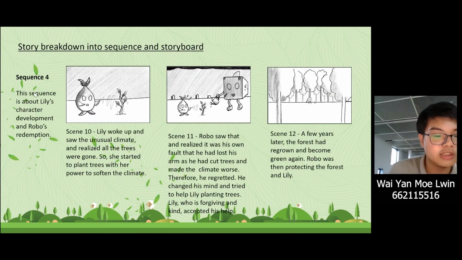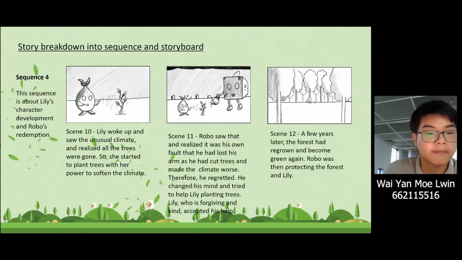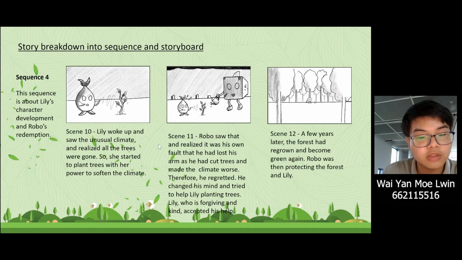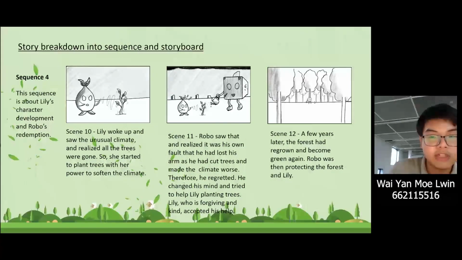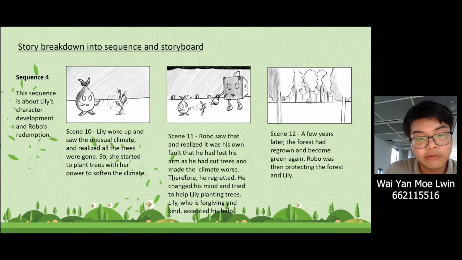Sequence 4 includes scene 10, 11, and 12. It's about Lily's character development and Robo's redemption. In scene 10, Lily woke up and saw what was happening, so she started planting trees. In scene 11, Robo realized he was wrong and regretted, so he changed his mind and helped Lily plant trees, and Lily accepted him. In scene 12, a few years had passed, the forest had regrown and Robo was protecting the forest and Lily.